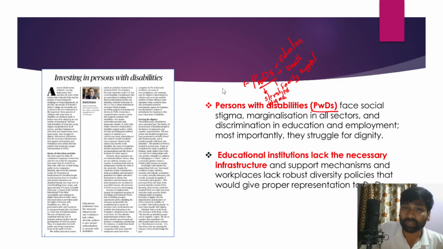An egalitarian society has to be created, and more sensitization of people towards persons with special needs is also very important. And there should be better employment opportunities for them, and better pay. So all these things have to be looked into.